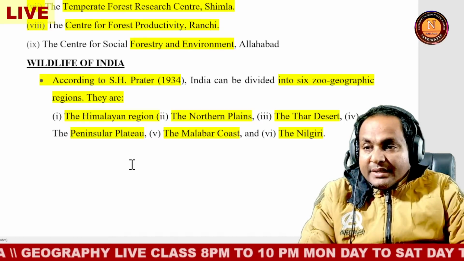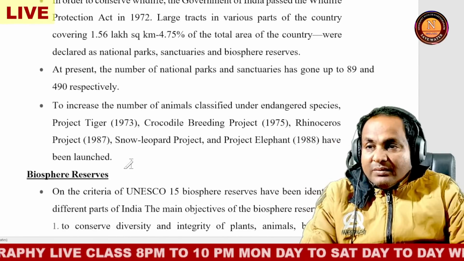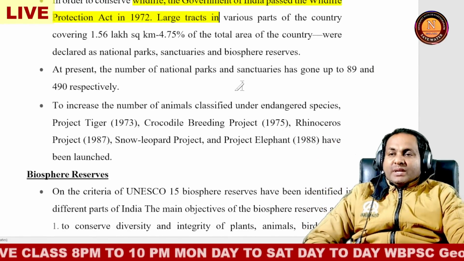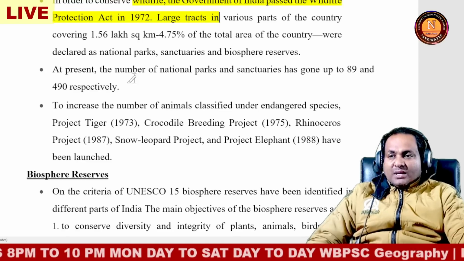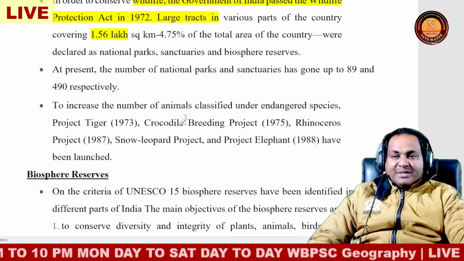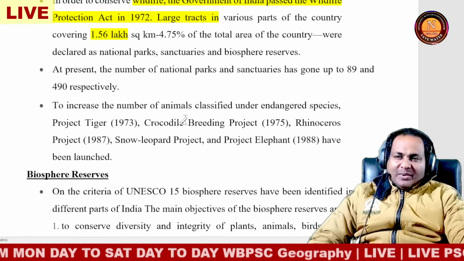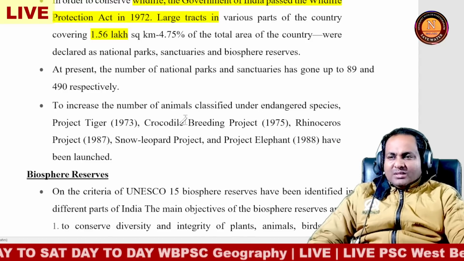So very interesting. Another thing: in order to conserve wildlife, the Government of India passed the Wildlife Protection Act 1972, and various parts of the country, covering 1.56 lakh, so the total area of the country, were declared national parks, sanctuaries, and biosphere reserves. So it is very huge.